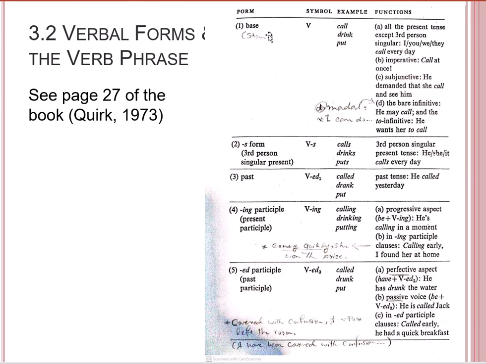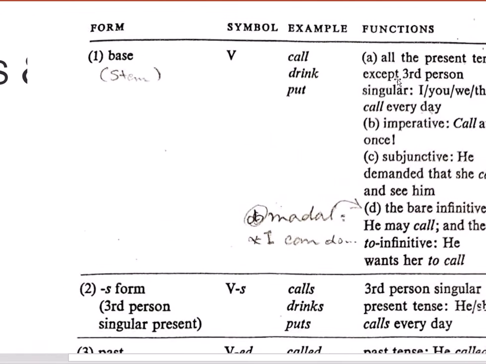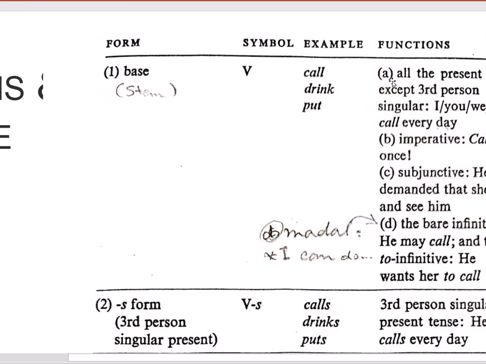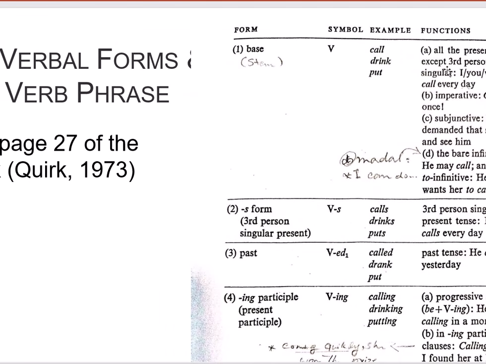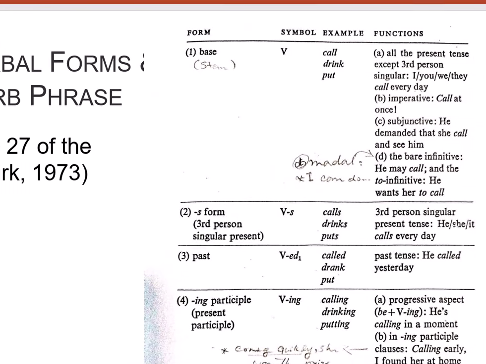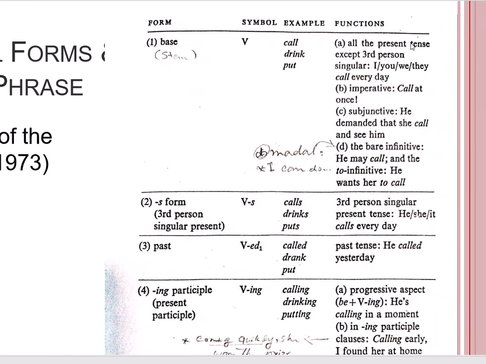Now, for example, we have the base form, which is the stem, symbolized as V, and there are some examples: cut, call, drink, and put. Now the question is, where do we use the base form of the verb? The first case would be in the present tense, except for the third person singular.